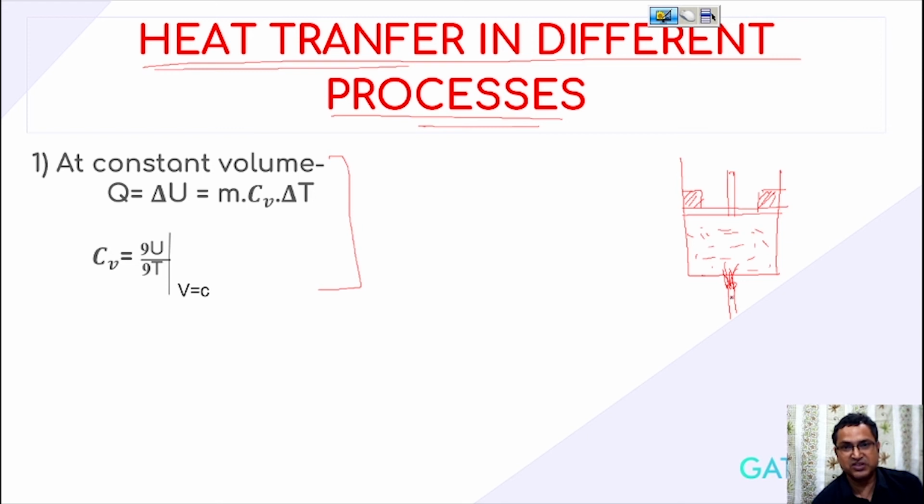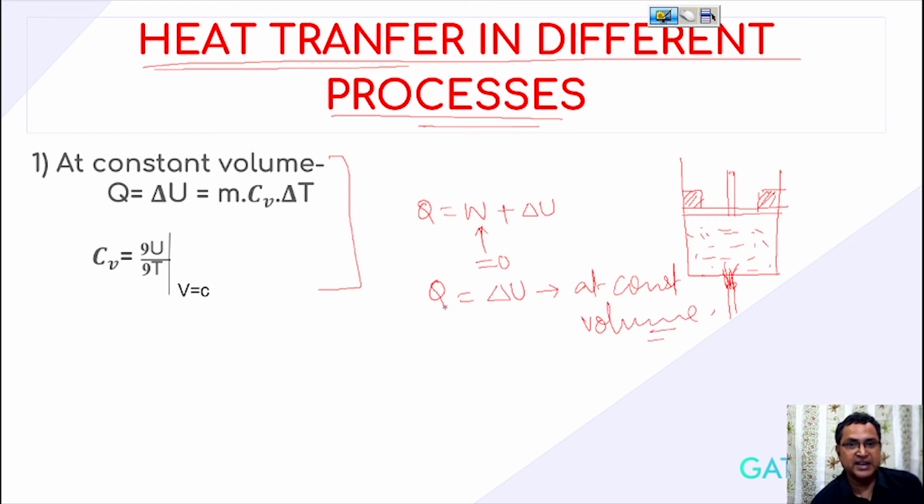When the volume remains constant, then whatever amount of heat is given, that heat is being utilized for increasing the internal energy of this system. So as per the first law of thermodynamics, Q = W + ΔU. Since W is equal to 0 for an isochoric process, Q becomes ΔU at constant volume. So at constant volume, the heat transfer is nothing but the energy required for changing the internal energy of the system.